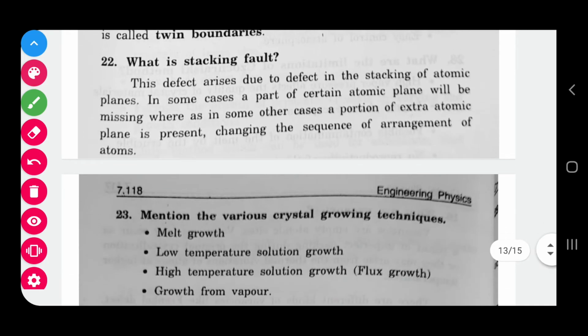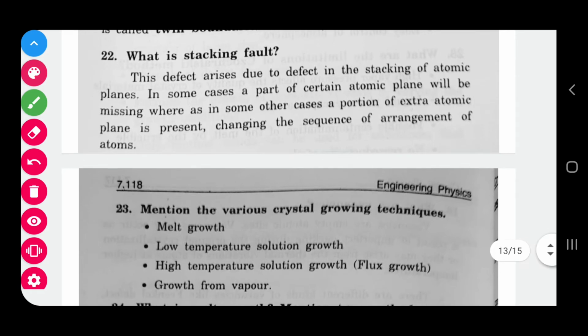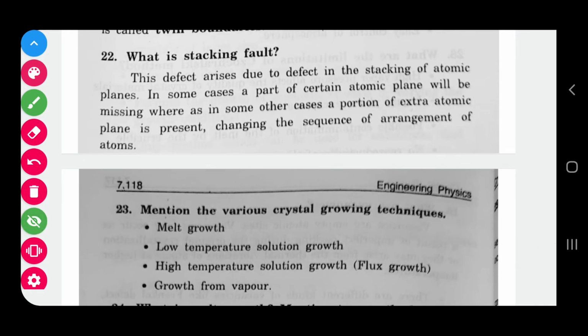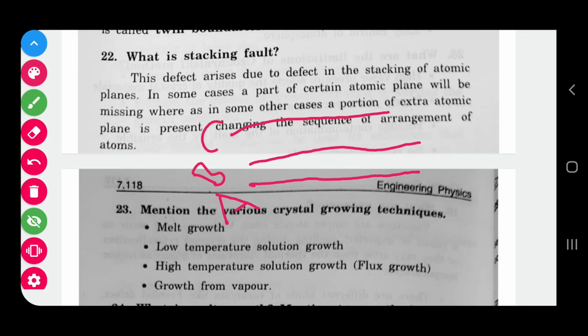Stacking fault means, what is it? Stacking means accumulation of the atom layers. For example, this is the arrangement: the atoms are arranged in this layer. This is layer A, right? Atoms are arranged in that way. This is a sequence. Next one is B layer. Next one is C. So regularly this will be like this.